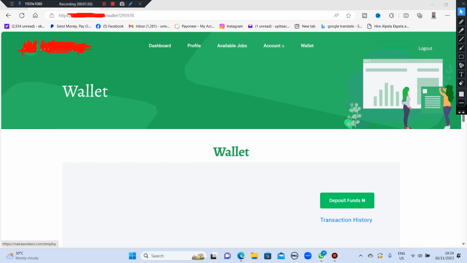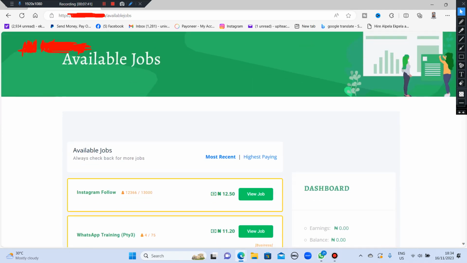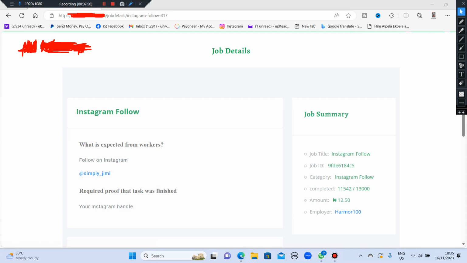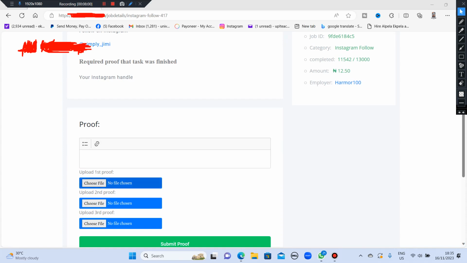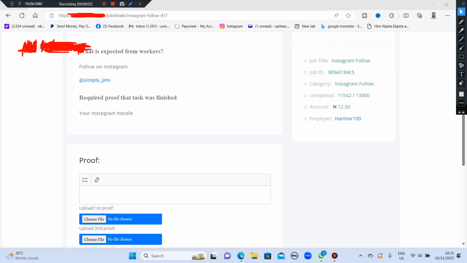All right, so I'll be taking us through a process for us to do a job. Let's see how it works. So I'm going to be going to available jobs, and I'll be clicking on this Instagram job. It says view job. So let's view the job and see how the job is. It says what is expected from workers. So you're to read everything carefully. Read it very well. Then when you're through, you send your proof and you submit.